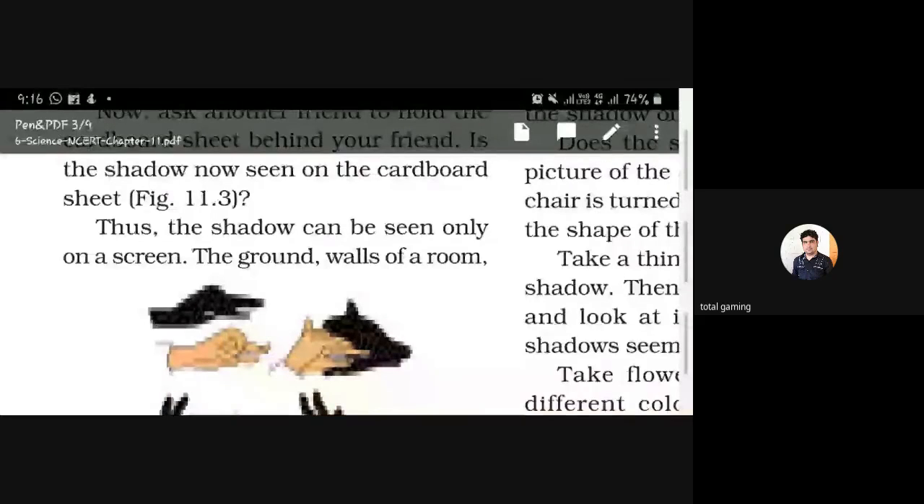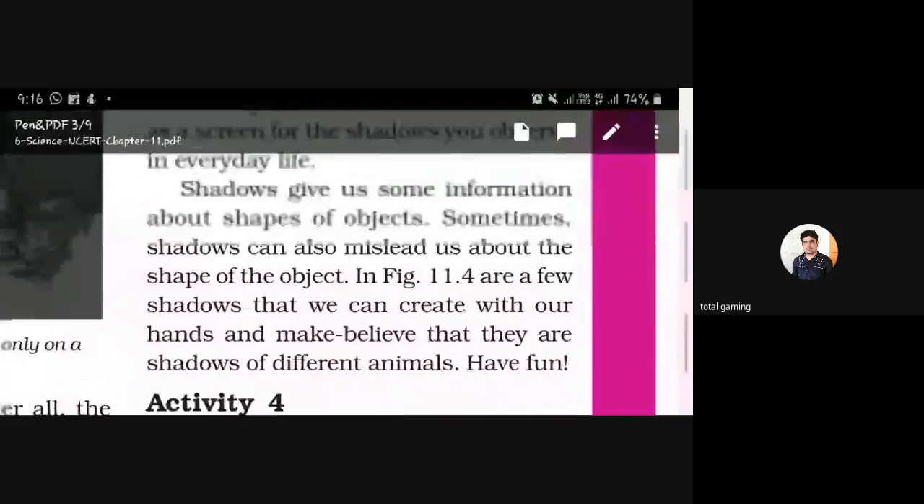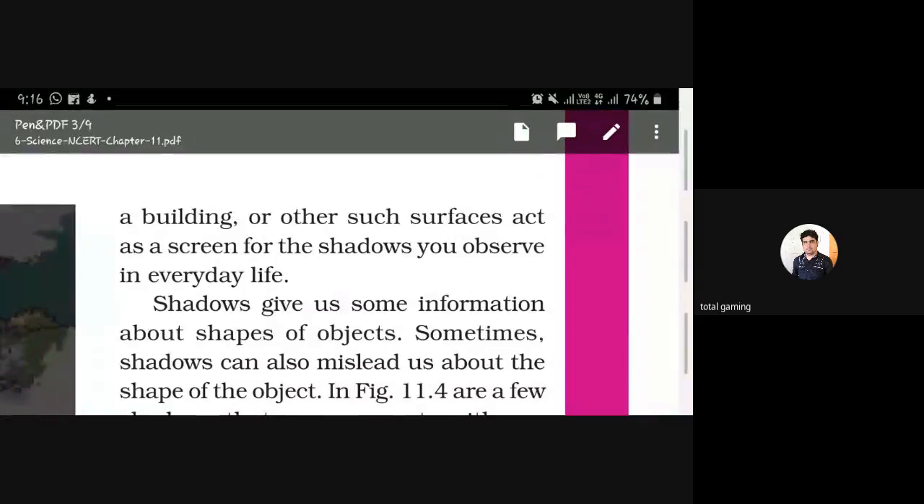Thus, the shadow can be seen only on a screen: the ground, walls of a room, a building, or other surface act as a screen for the shadows you observe in everyday life.